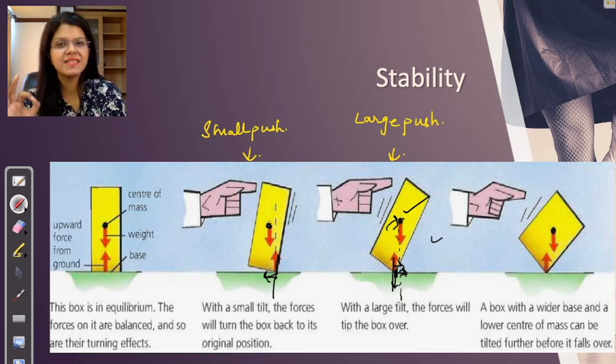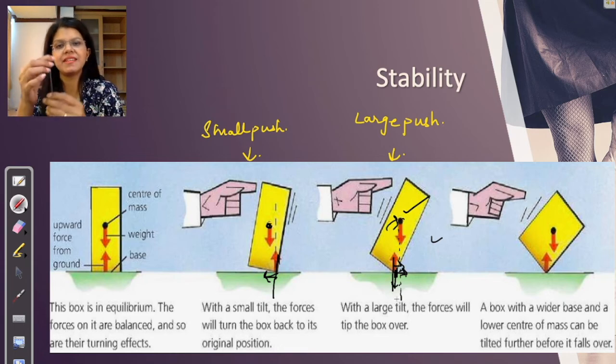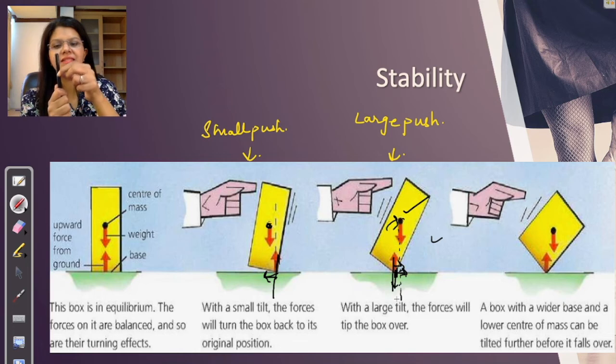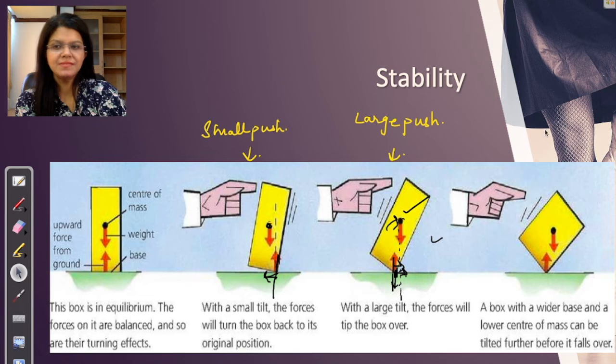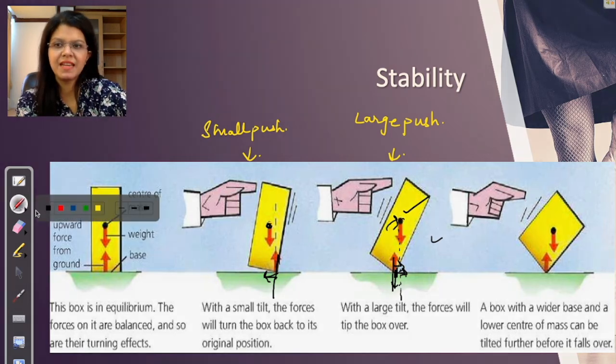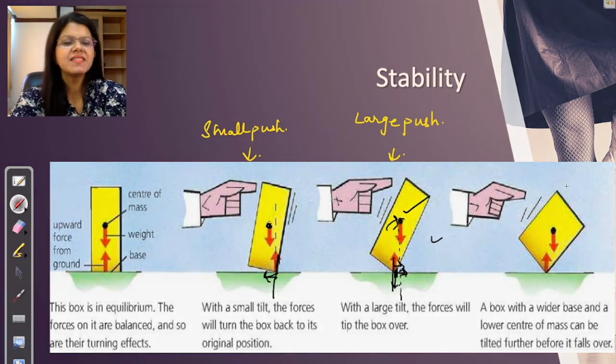So here, this is a basic understanding about stability. This is a rectangular object standing. If I push it slightly, say the center of mass has not gone outside its boundary, it will rebound. If you give it a large push, the center of mass has gone outside its boundary. It will fall down. Now let us look at the last picture. What is special about the last picture? It is a smaller box.